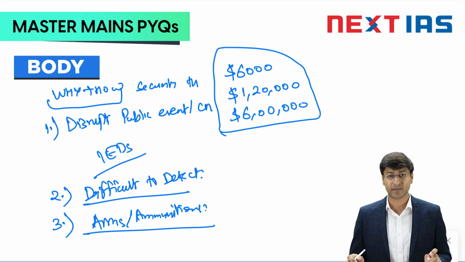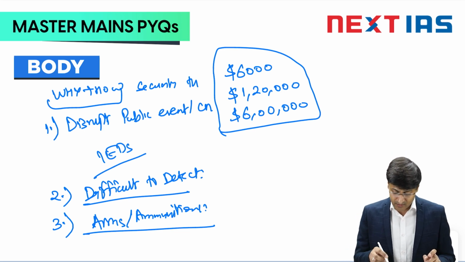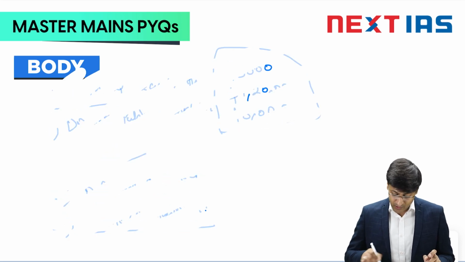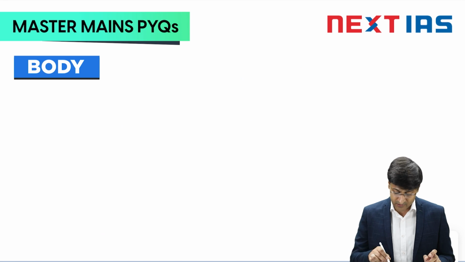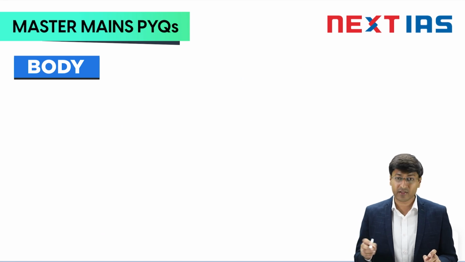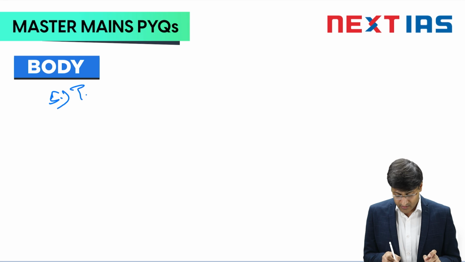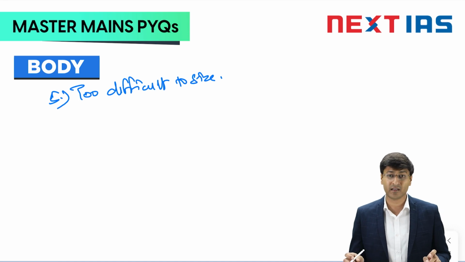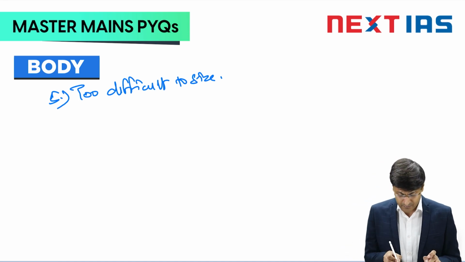The next point that we can talk about is that even if they are detected, it is too difficult to shoot them. Why so? Even if the agencies are able to detect them, it is too difficult to shoot them because of their small size. So this is again a big hurdle in their management.